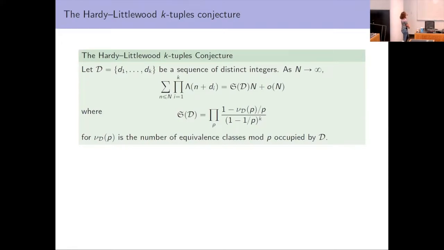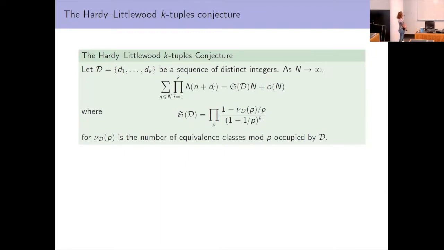And as n goes to infinity, we're going to sum over the correlation. So we're going to ask that n plus di is prime for all i. And so, right, we're taking the product, so we want them to all be simultaneously prime and summing with von Mangoldt weights. And then the conjecture is that this sum is a constant times n plus little o of n. And I've written this a little bit lazily in terms of admissible tuples, but of interest in this talk is this constant S of d. So S is going to be the singular series at d, that's what the constant is called.